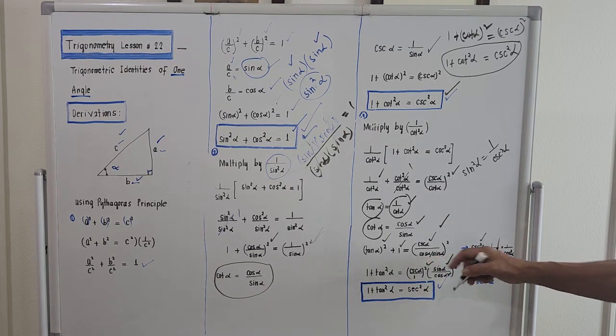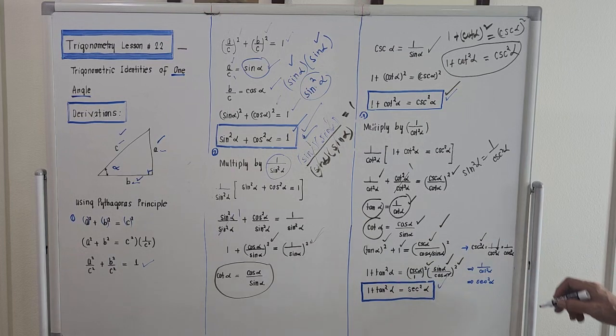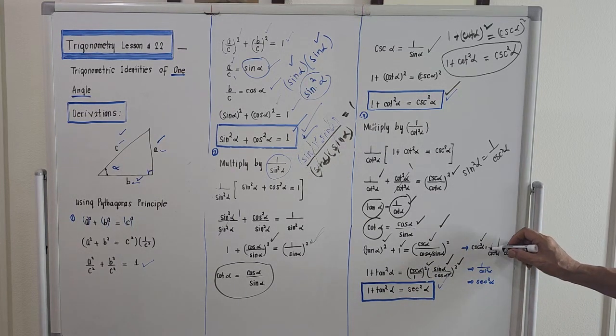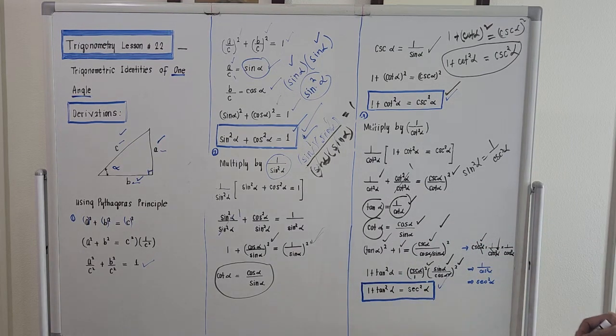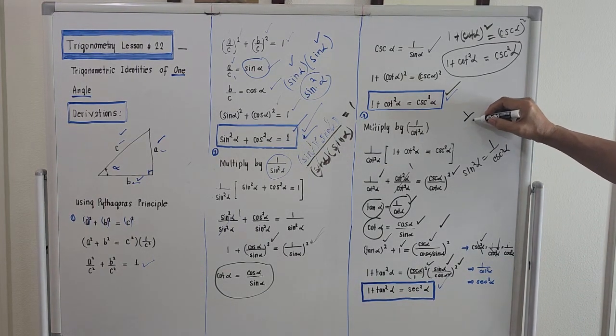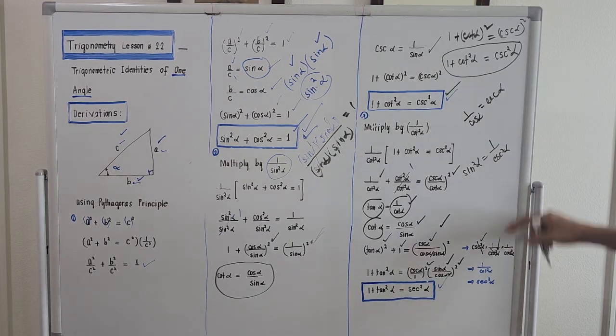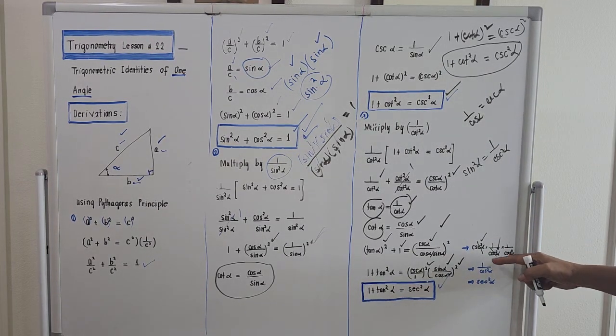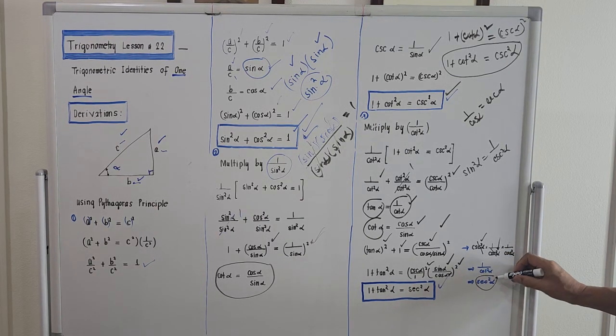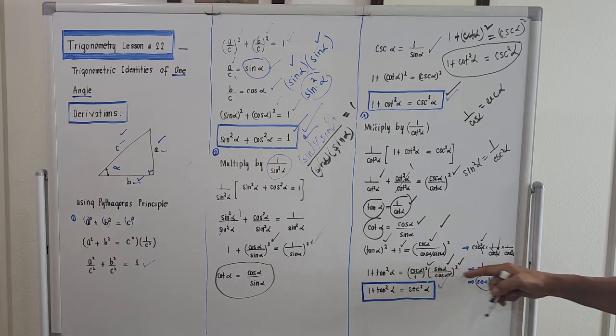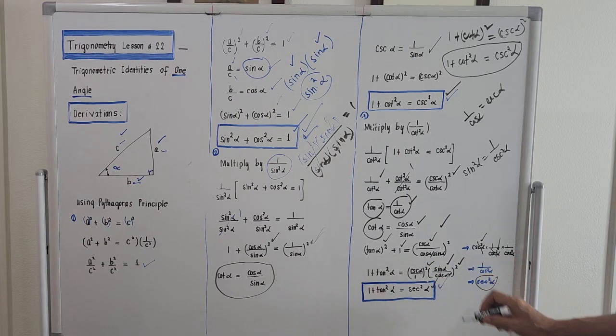The cosine is underneath, right? So this is 1 over cosine square of alpha. So actually, this cosecant square of alpha cancels with this. The operation is all multiplication, so we can cancel this. So what remains is 1 over cosine square of alpha, but 1 over cosine of alpha is actually secant of alpha, right? But this is square. Therefore, 1 over cosine square of alpha is actually secant square of alpha. So the simplification of the right hand side is just simply secant square of alpha.